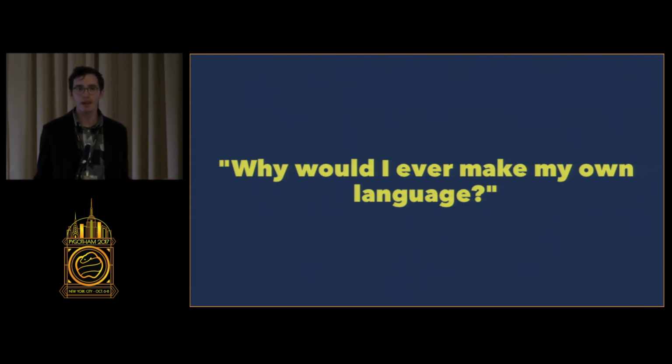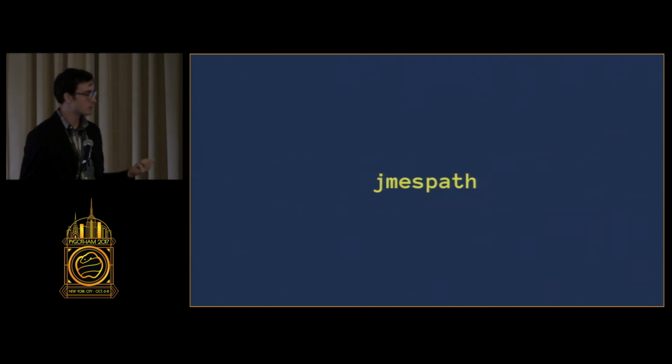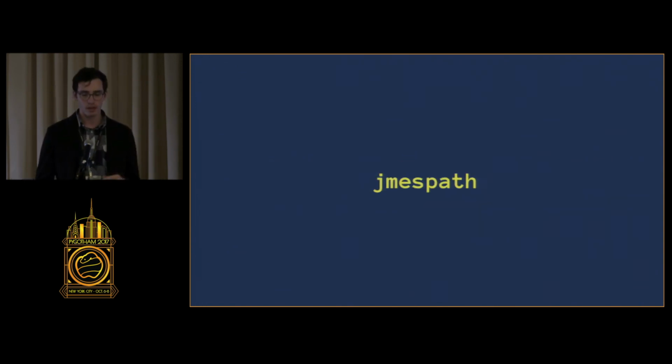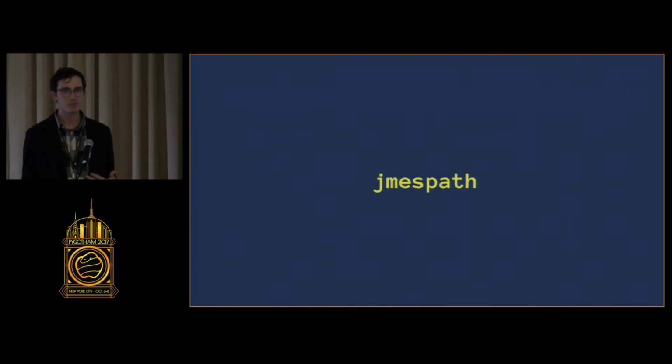And you know, Python is pretty good, right? Why do we need more languages? And I didn't have a great answer to this, other than, you'll know it when you see it. But I was just in James's talk, and James is the creator of a tool called JamesPath, which I learned two things about. First, it's pronounced JamesPath, and that means he named it after himself, which obviously, as someone that made a language called divspill, I approve of that.